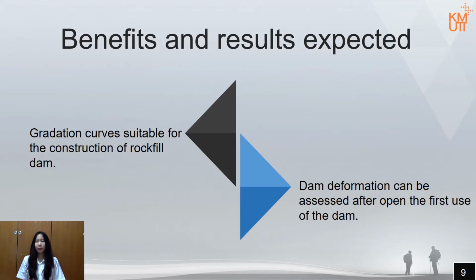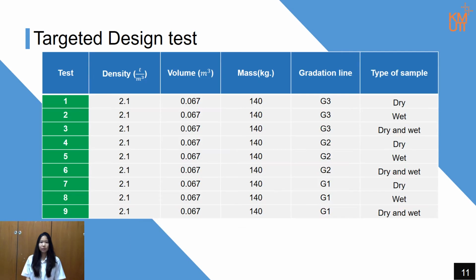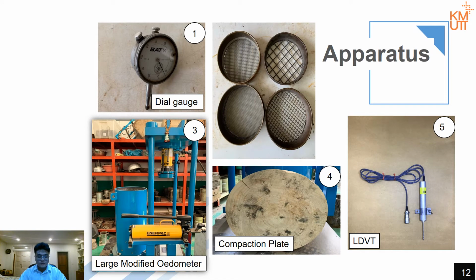In this project, we expected to search for a suitable gradation curve and the deformation of the first filling of the dam. This graph shows the 3 gradations of the target design test. This table shows the target design for testing rockfill material in 3 different gradations and 3 different conditions. These are the 5 main apparatus we use in our experiment: dial gauge, sieve, the large modified oedometer, the compaction plate, and the LVDT.